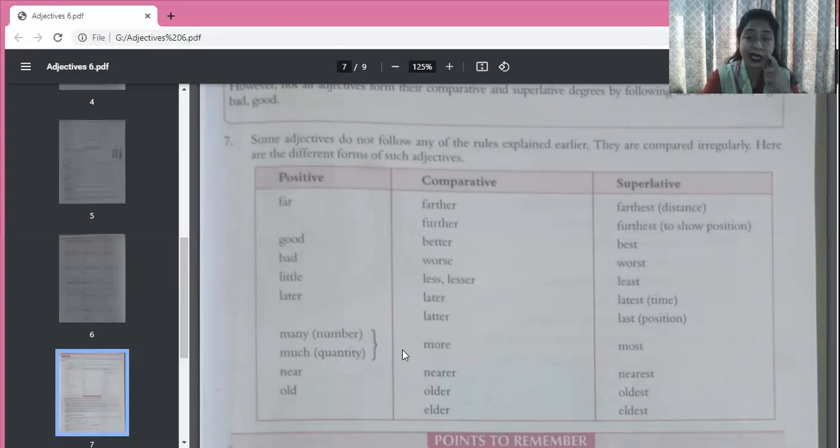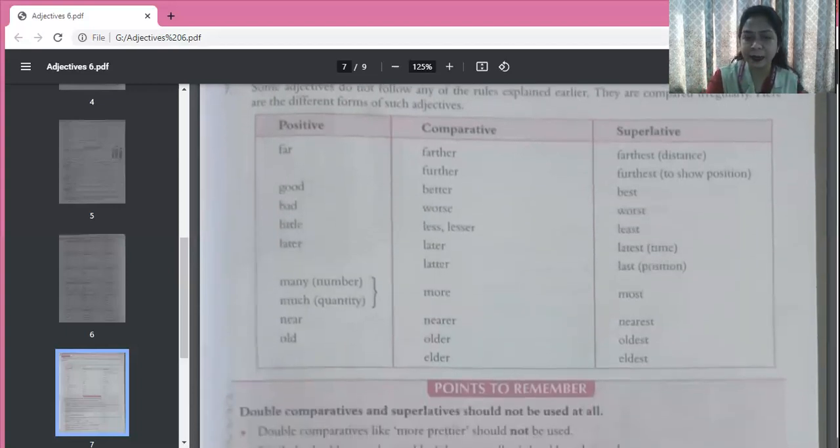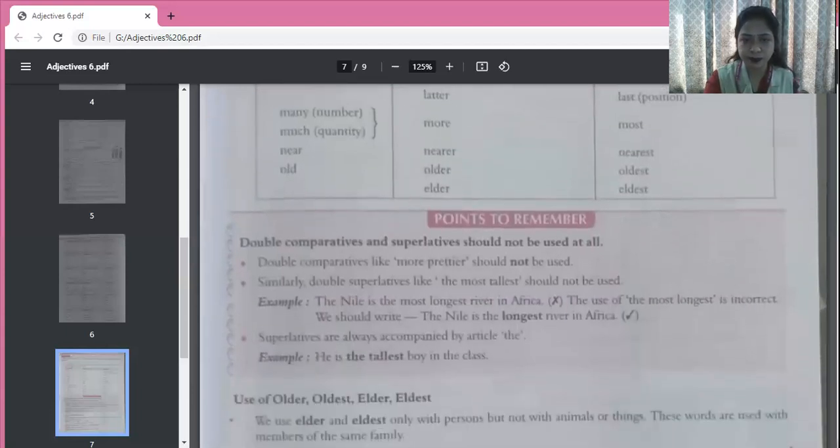Now, what is the difference? I will just tell you. What is the difference between older and elder? I will tell you. Now, look at these points to remember. They are very essential.